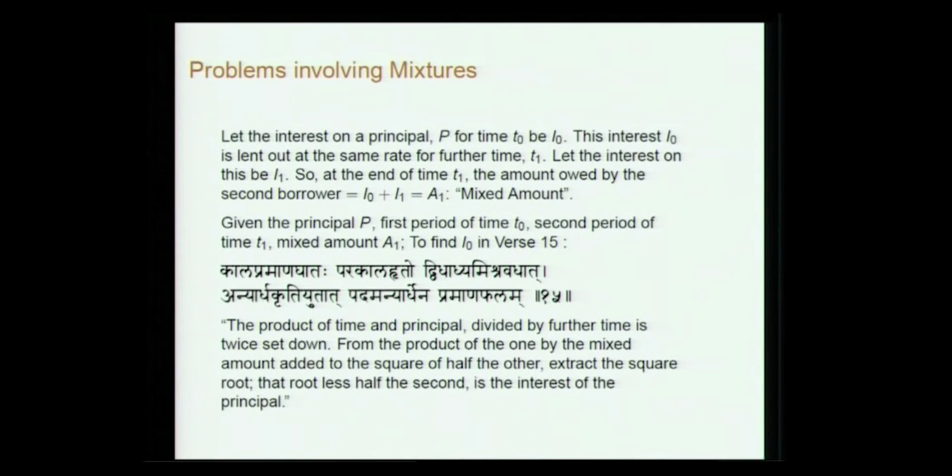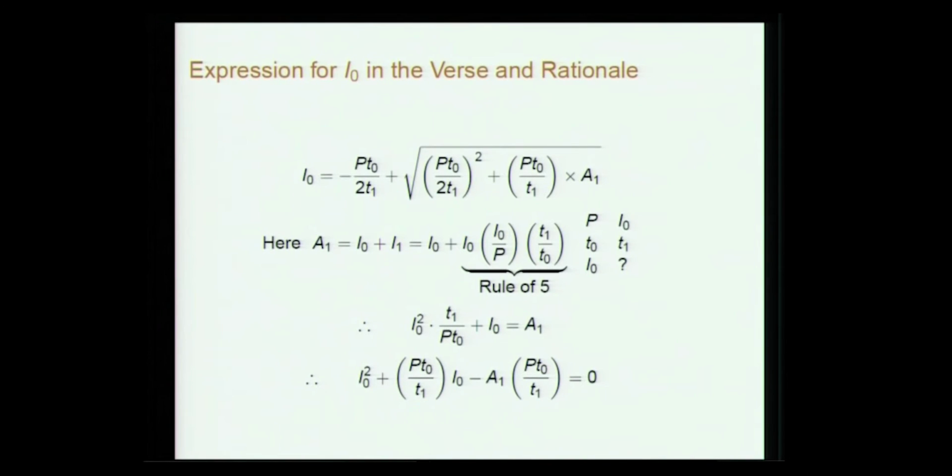Parakala Hruto Vidhadya Mishravadhat Anyardha Krutiyutat Padam Anyardhena Pramana Phalam. The translation is: the product of the time and principal divided by the further time is the rule of five down. From the product of the one by the mixed amount added to the square of half the other, extract the square root. That root less half the second is the interest of the principal. So, if I express it mathematically, it will be clearer.